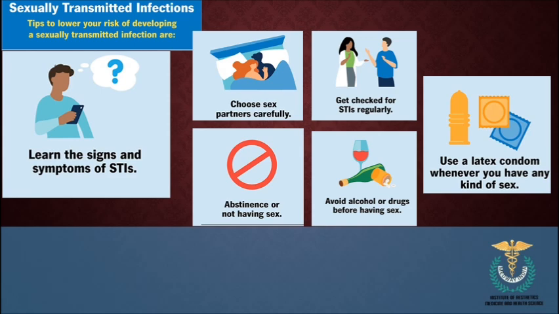So this is just a brief overview of the sexually transmitted infections. Basic tips we have to learn: we need to educate and sensitize ourselves regarding the signs and symptoms, choose sex partners carefully, get checked for sexually transmitted infections regularly, practice abstinence or not having sex, avoid alcohol or drugs before having sex, and use a latex condom whenever you have any kind of sex. These are the basic prevention steps for most sexually transmitted infections, and they should always be kept in mind.